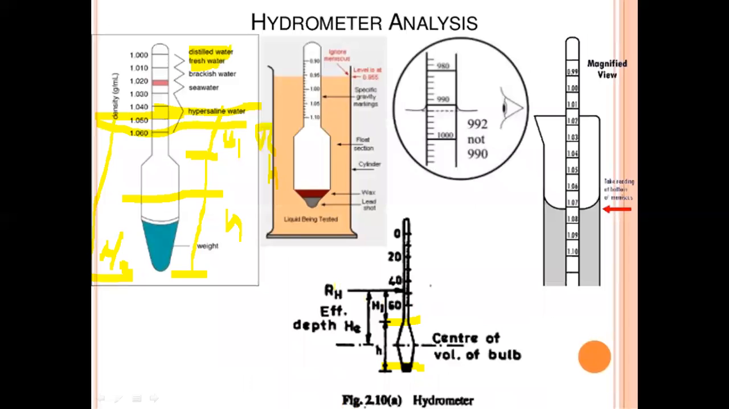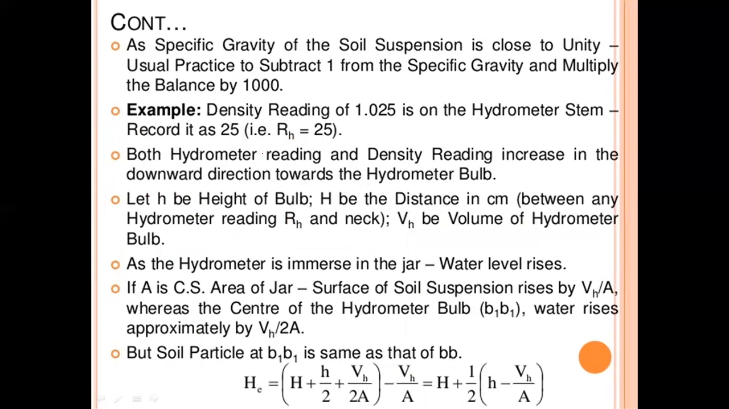So in this RH reading, taking RH at a particular point, 1.025. So here 1 point, for example, it is the reading RH. Both the hydrometer reading and density reading increase in the downward direction towards the hydrometer bulb.